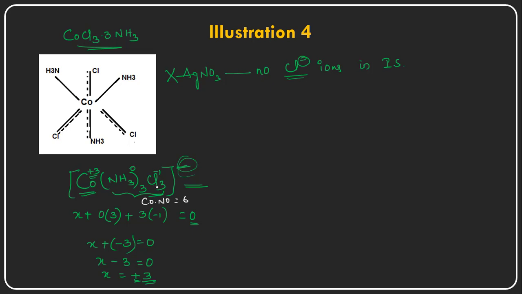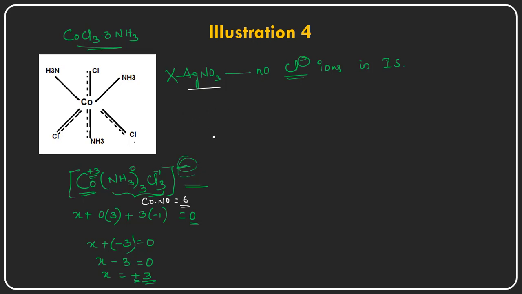That means these chlorides are also satisfying the coordination number, means secondary valency also. And since it is not giving any test with the silver nitrate, there are no chlorides outside the coordination sphere. This is the illustration.